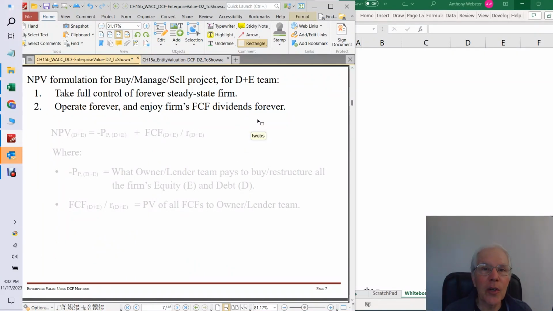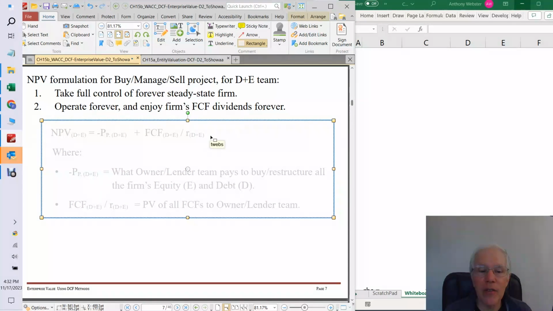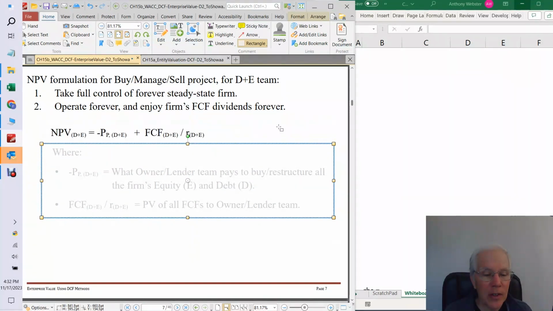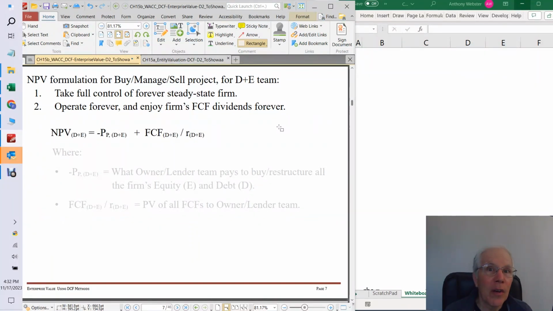In this case, we're going to be working with a steady state firm, take full control, own it forever, operate it forever, and enjoy the firm's free cash flow dividends forever. So the NPV formulation for this project is very, very similar to what it was previously when we were valuing just for shareholders. The only difference here now is that instead of E down here and here,